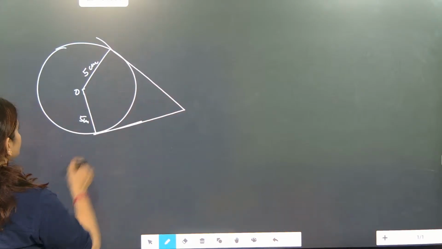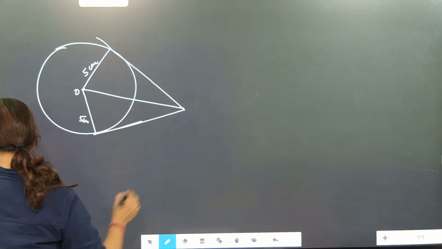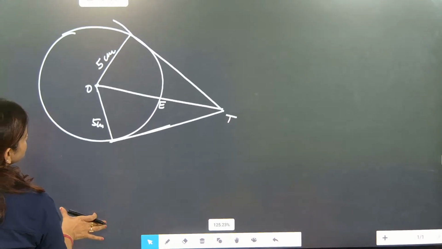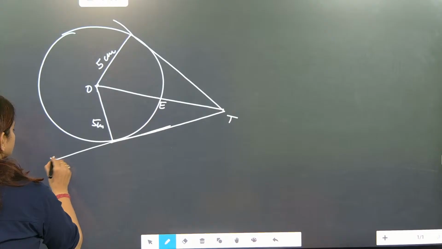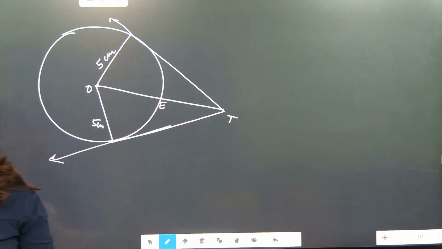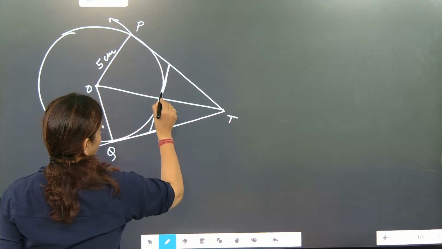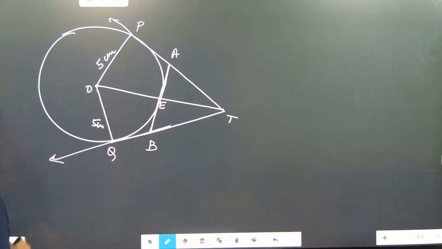Now look here. This is 5. After that, what they're telling is that we'll draw this. This is E, the contact point. This is T. And enlarge it. This is P. This is Q. So much difficulty I'm drawing. This is A and this is B. Done? Biggest work done.